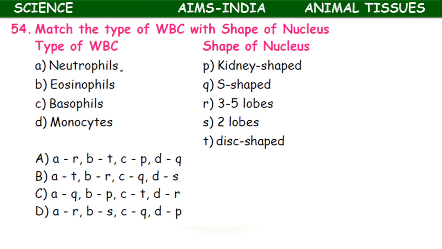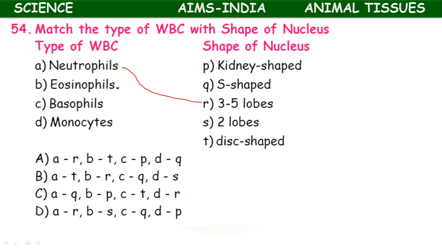Here the types of WBC are given: neutrophils, eosinophils, basophils, monocytes. Shape of the nucleus: kidney shaped, S shaped, 3 to 5 lobes, 2 lobes, disc shaped. Neutrophils are the most abundant WBC. 3 to 5 lobes nucleus is present. Eosinophils are also called acidophils.